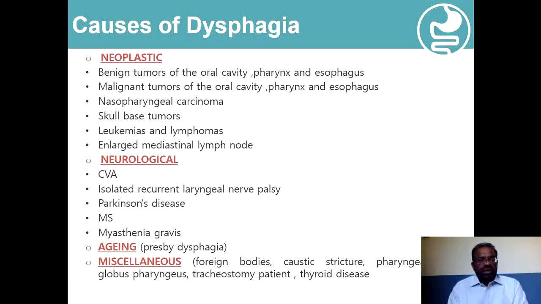Simple old age may be associated with dysphagia because of weakness of the muscles and nerves, and this is known as presbydysphagia.